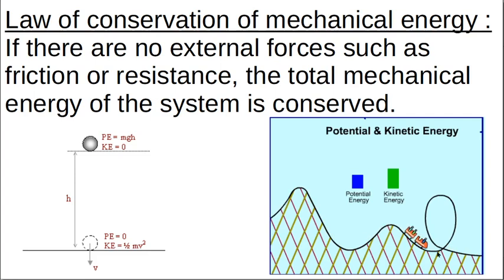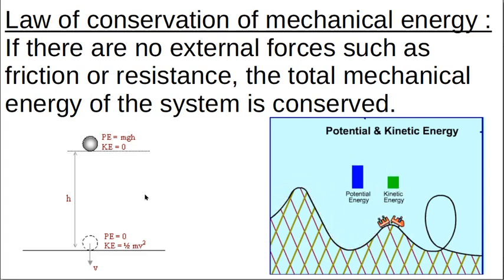I like to think about this with this roller coaster picture. Can you see here? There's a blue potential energy bar and a green kinetic energy bar. As the roller coaster gets to the top of a cliff, the potential energy bar is high and the kinetic energy bar is low. Then as it goes down the cliff, the potential energy decreases, watch, and the kinetic energy increases. And then as it goes up and down hills and loops the loop, the energy keeps being transferred between potential and kinetic. So this is the conservation of mechanical energy. The energy can't be created or destroyed, it gets transferred, and in mechanical energy, between potential and kinetic energy.